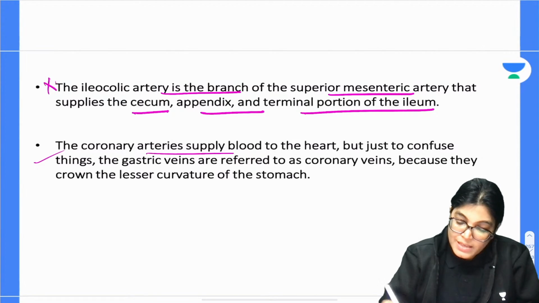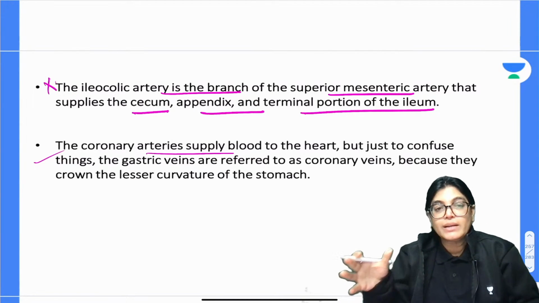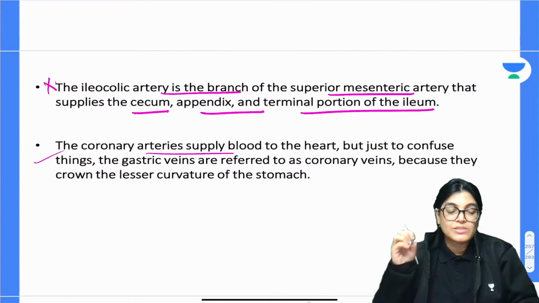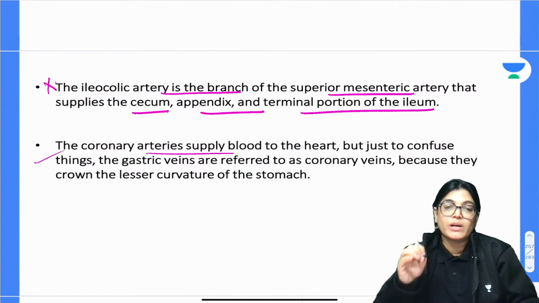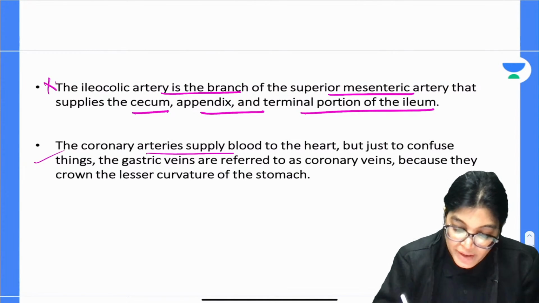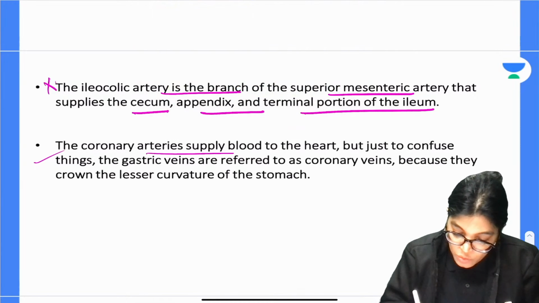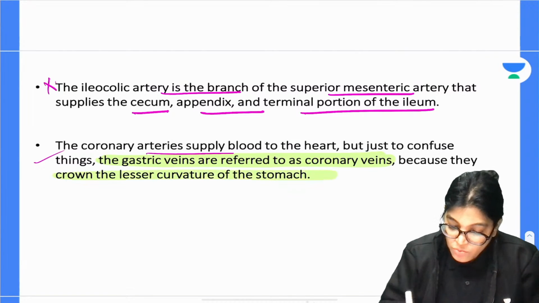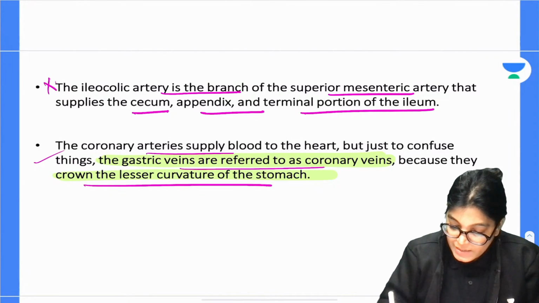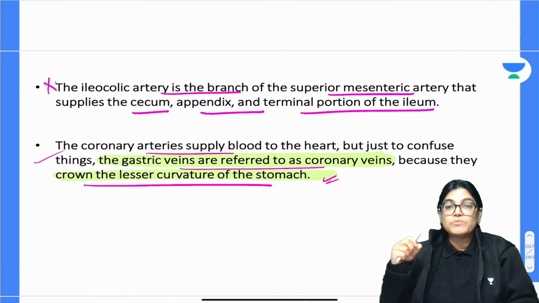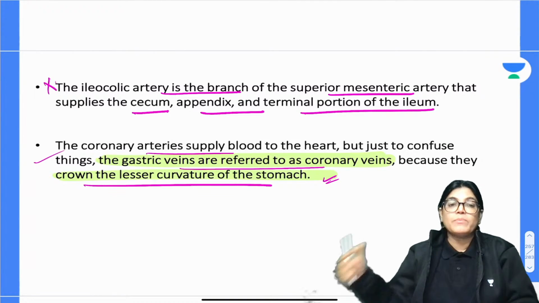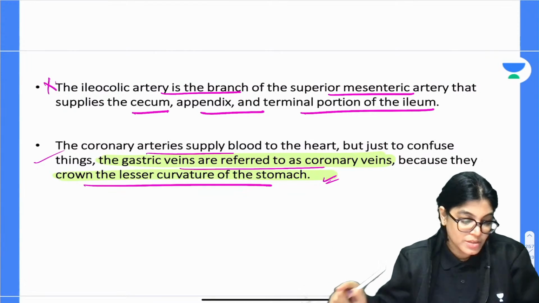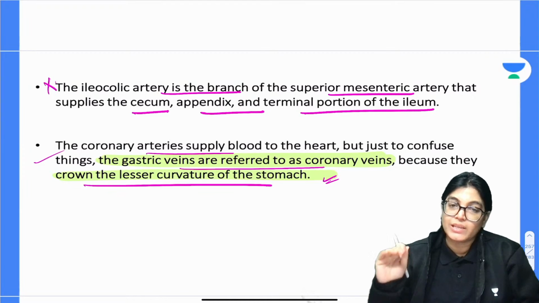The coronary arteries, we clearly know that right and left coronary arteries are giving blood supply to the heart, but it is just given to confuse you, because when we are talking about gastric vein, at times the gastric vein is referred to as coronary vein. Why is it referred to as coronary vein? Because it crowns the lesser curvature of the stomach. Please note down this point, that in terms of the veins related to the lesser curvature of the stomach, gastric vein is also called coronary vein because it is lying as a crown over the lesser curvature. So these are wrong options. Only the marginal artery is the correct answer.